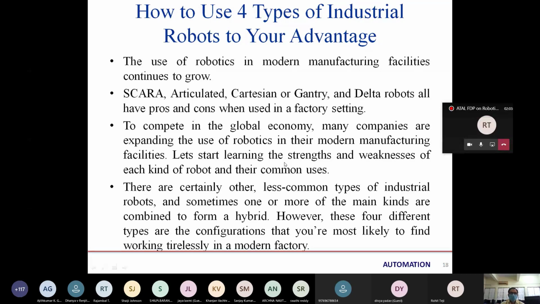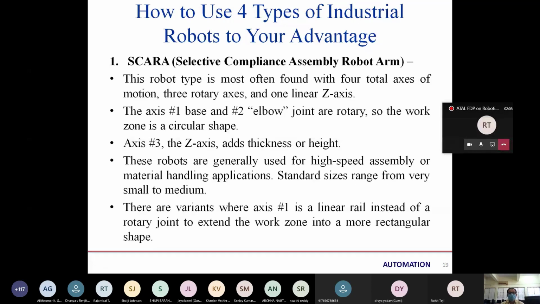First, the SCARA robot, that is selective compliance assembly robot arm. Basically, this robot type is most often found with 4 total axes of motion: 3 rotary axes and 1 linear Z axis. And that Z axis gives the additional thickness or height in the work envelope. So axis 1 and 2, the base and elbow joints, are rotary. So the work zone is circular because of the rotary joints, and 1 linear joint adds the thickness or